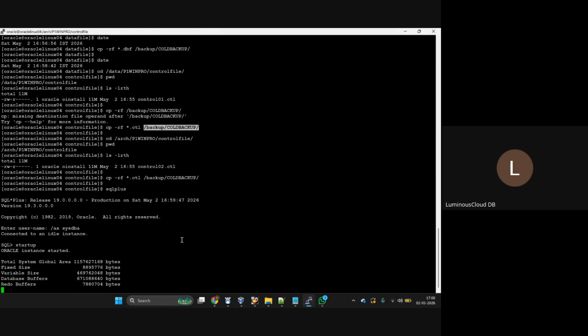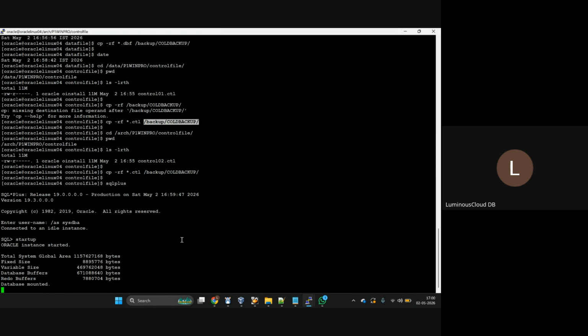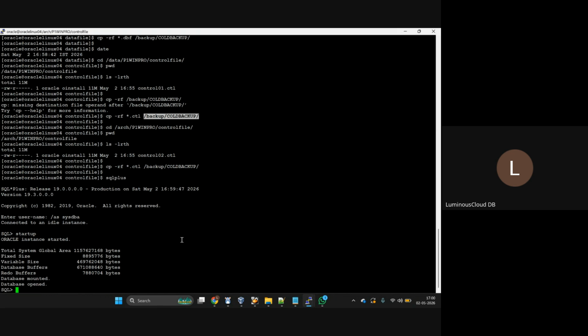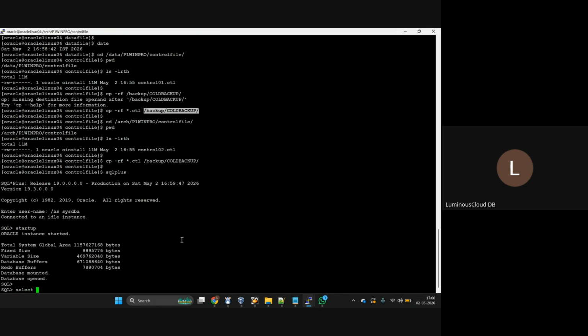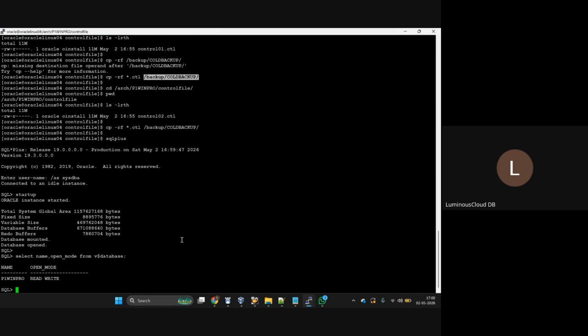The database is starting now. Now see, select name, open_mode from v$database. Are you able to see the database is up and running?